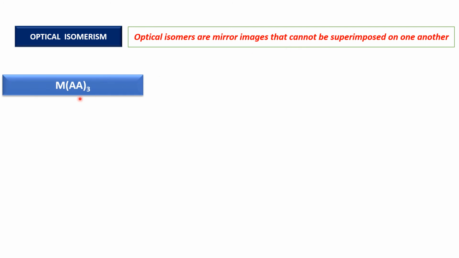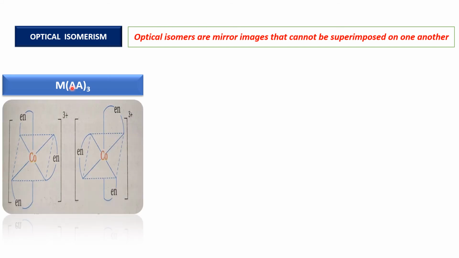For M(AA)3 type isomer, here AA represents the bidentate ligand where the donor atoms of this ligand are the same. Here is the example. Here ethylene diamine acts as a ligand. In ethylene diamine, two nitrogens are present at the two ends which act as donor atoms.